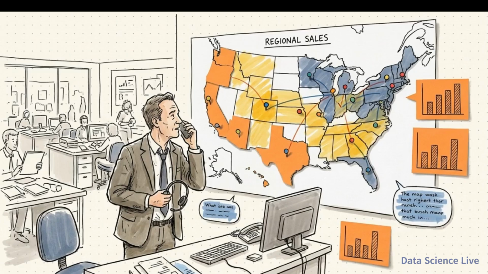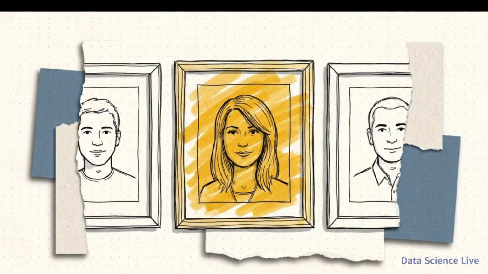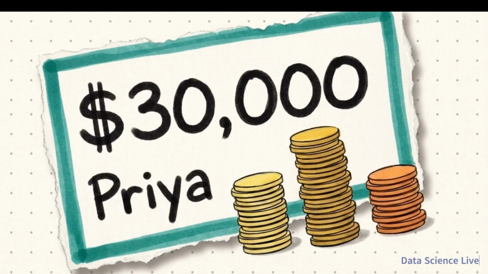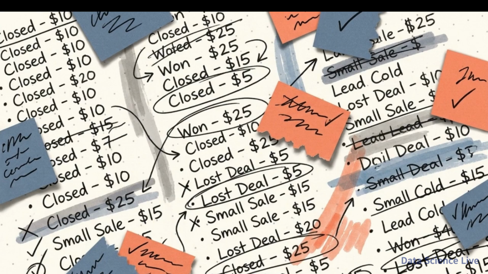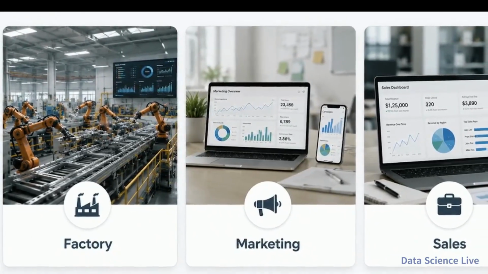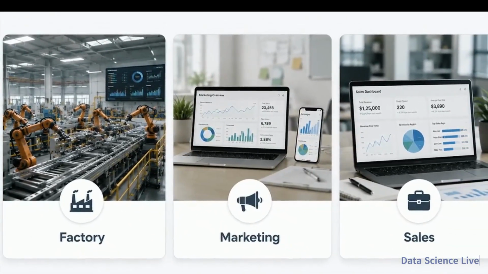We'll apply the logic one more time on the sales floor to evaluate individual performance. Management wants to identify which salesperson is consistently closing the most valuable deals. The syntax remains consistent. We group the raw deals by salesperson and calculate the average order value. The output reveals that Priya's average deal size is $30,000, far higher than her peers, Amit and Neha. A salesperson who closes fewer, larger deals often creates more net value than someone generating a high volume of small sales. We just solved problems in mechanical engineering, digital marketing, and human resources using the exact same tool.